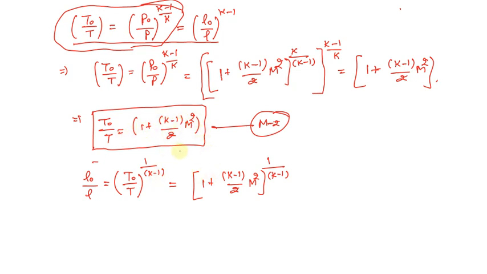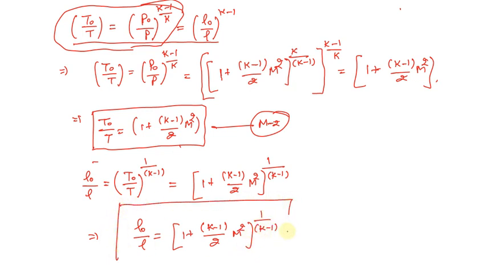So we're going to use this formula over here: 1 plus (K minus 1) divided by 2 M squared, to the power 1 by (K minus 1). So the ultimate formula will be rho naught divided by rho equals 1 plus (K minus 1) divided by 2 M squared, to the power 1 divided by (K minus 1). So this will be my third valid formula, and I'm going to denote this formula by the equation M3.